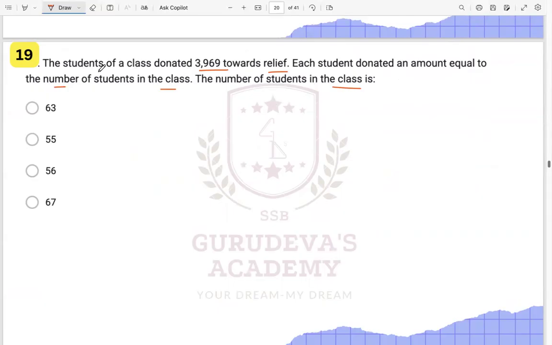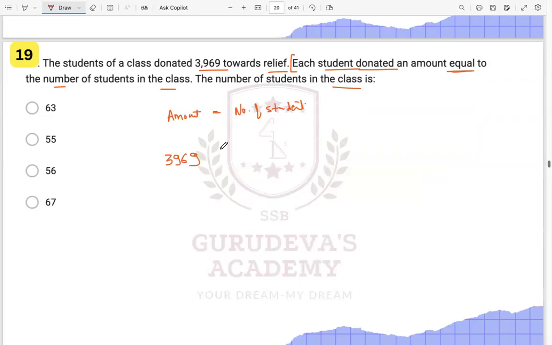It is saying the students of a class donated this towards relief, this is the amount they donated. This statement is saying each student donated an amount equal to the number of students. That means the amount which is getting donated is equal to the number of students. This is what we are given.